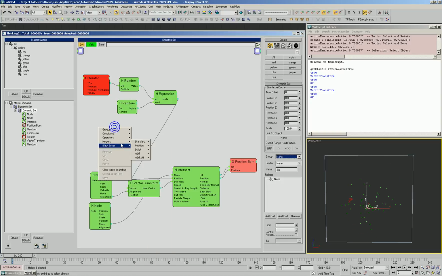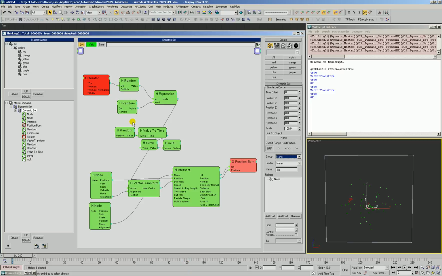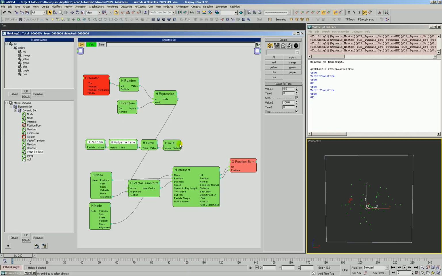For that, we'll grab our weighted random black box, which is just an easy little lookup. What it does is generate a random number, which we're setting per call, between 0 and 100. That 0 to 100 gets fed into the value to time value. If the random number is between 0 and 100, it translates it into a time value between 0 and 80. And that 0 to 80 time value comes out here into this curve.